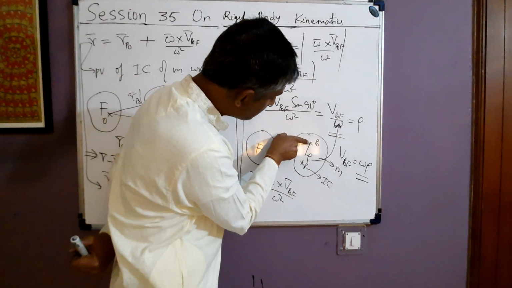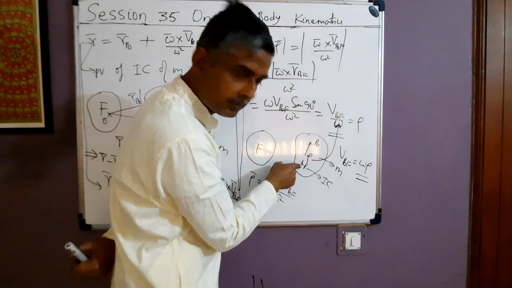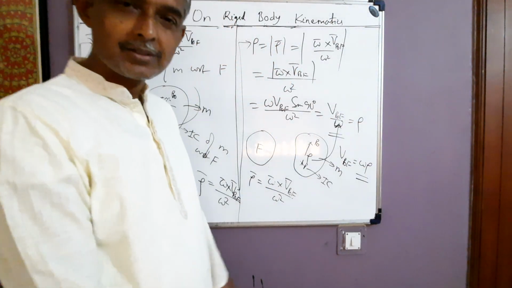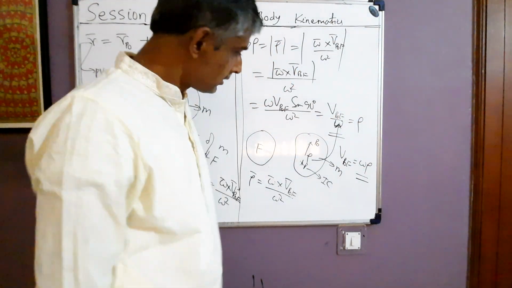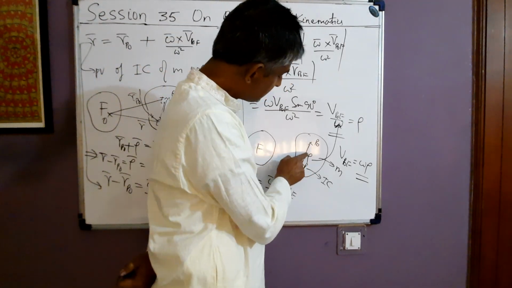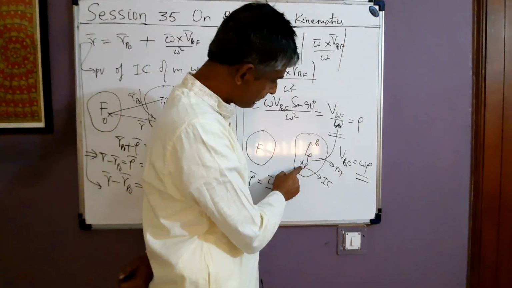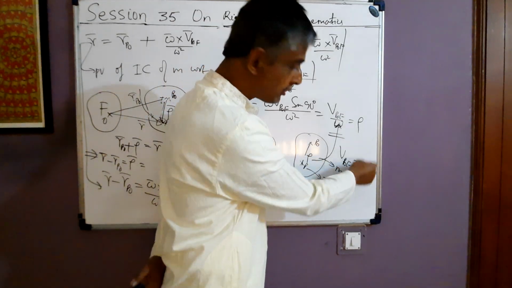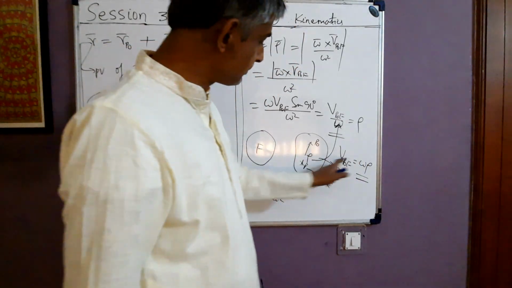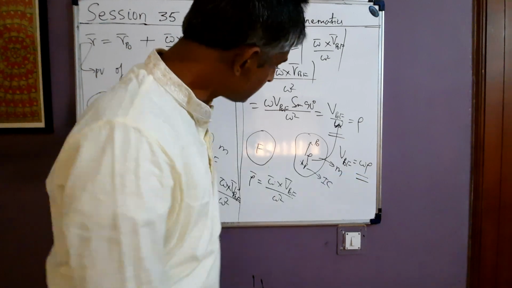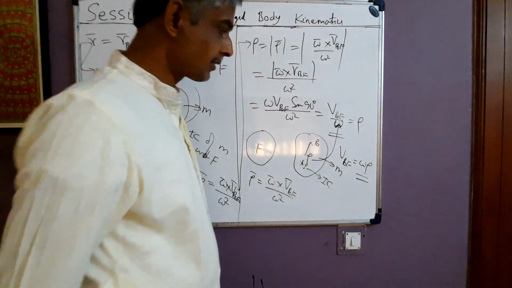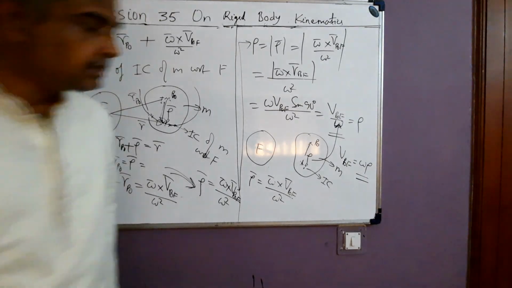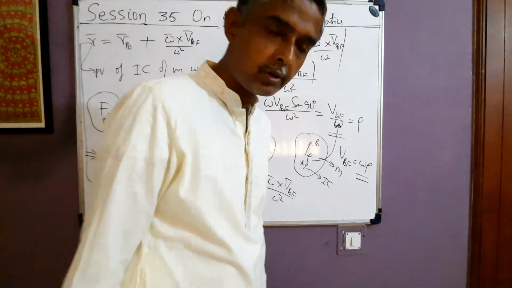A point p naught which is at a distance rho from IC P of m with respect to f, the speed of that point p naught will be omega rho. Where omega is the angular speed of m with respect to f and rho is the distance between p naught and p. This also is the IC concept.